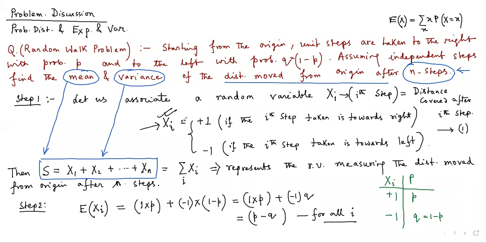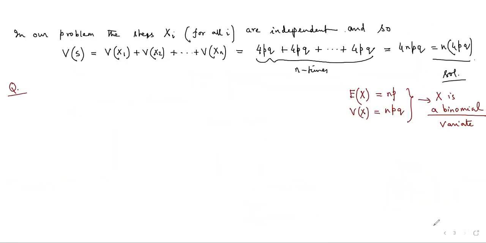If I consider the ith step to the right to be the success, then my probability of success is small p. If I say that the ith step taken to the left is the success, then small q is my probability. And how many times have we taken the steps? N times. So n is the number of experiments. So obviously we'll be able to apply the binomial formula to the given problem.